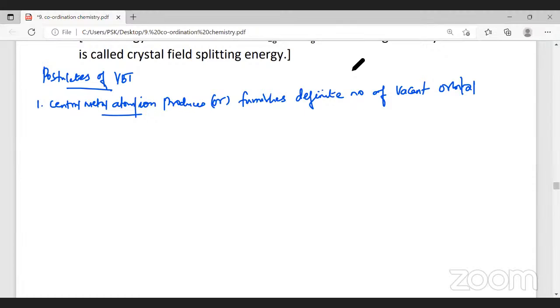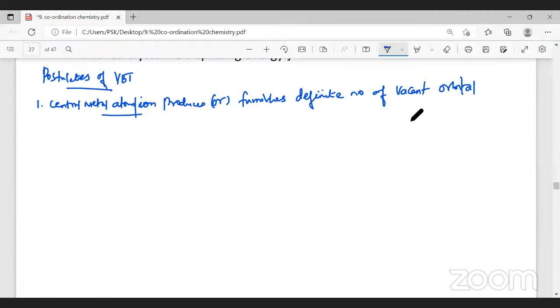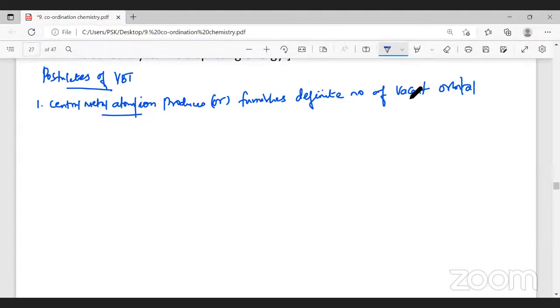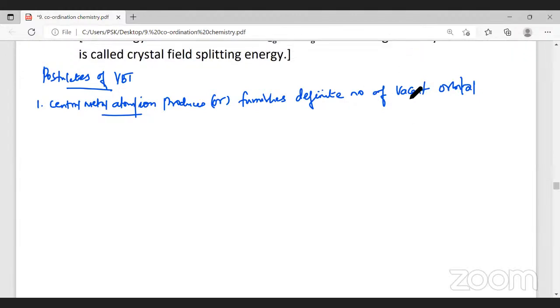So the central metal atom, if I write a complex like this, Cu. Something wrong, man.